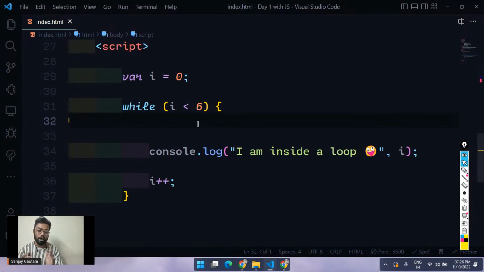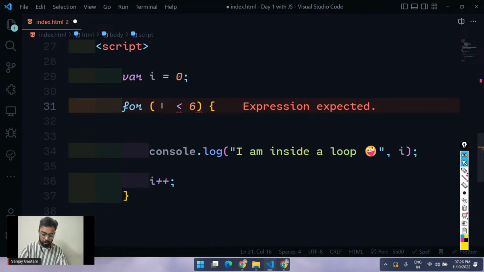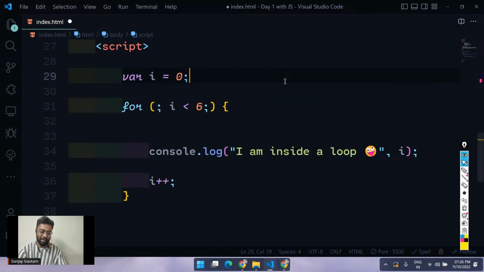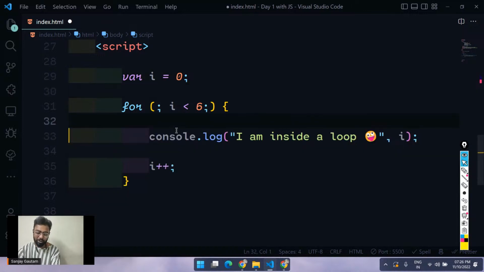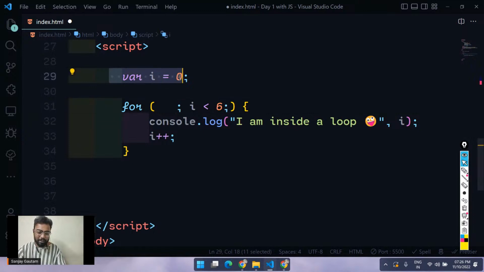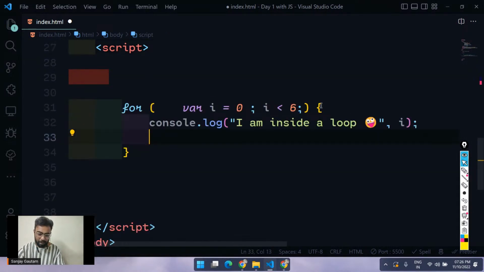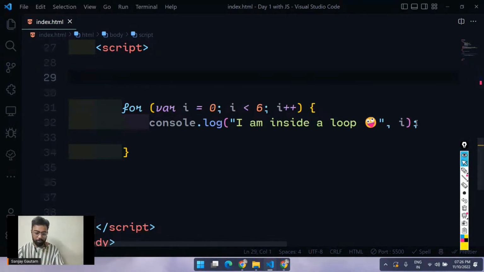And I'm going to tell you a way to convert a for loop into a while loop. Exactly, so go over here and convert this thing into a for. Just put a semicolon here and a semicolon here. So now it's basically a for loop. Remember what I told you? This is the first part and you can write this first part outside of your code. And this is the last part, and I told you that you can write this last part inside the body. So this is a regular simple for loop.